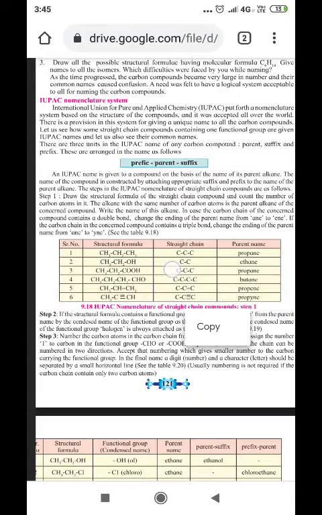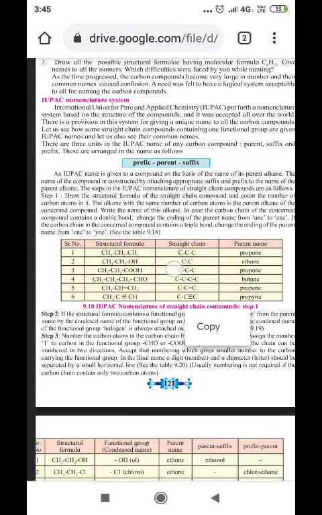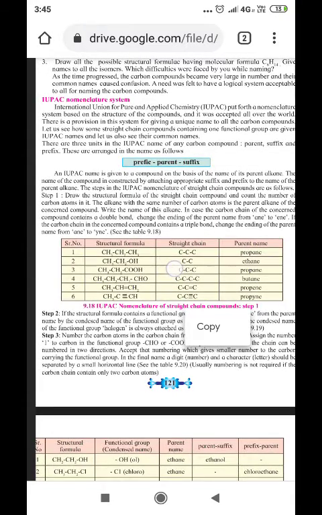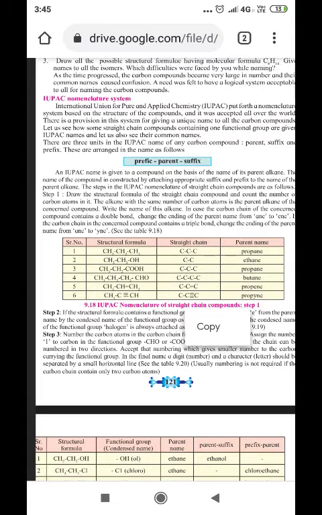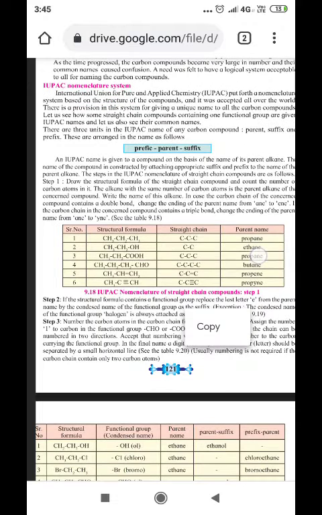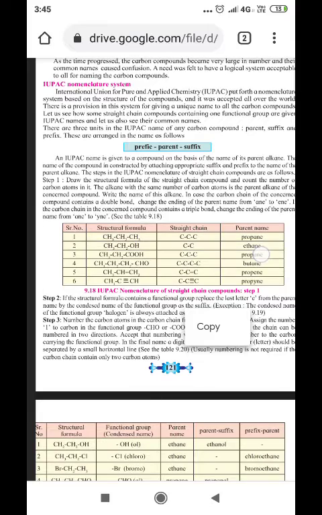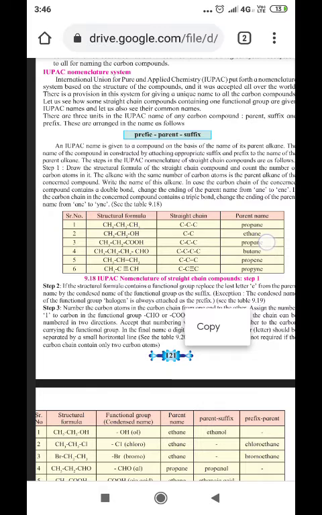So IUPAC put forth a nomenclature system based on the structure of the compounds, and it was accepted all over the world. There is a provision in this system for giving a unique name to all the carbon compounds. Let us see how straight chain compounds containing one functional group are given IUPAC names, and let us see the common names. There are three units in the IUPAC name of any carbon compound.